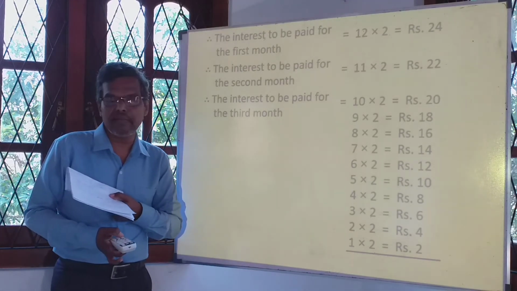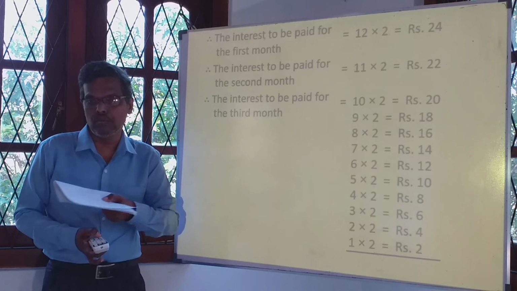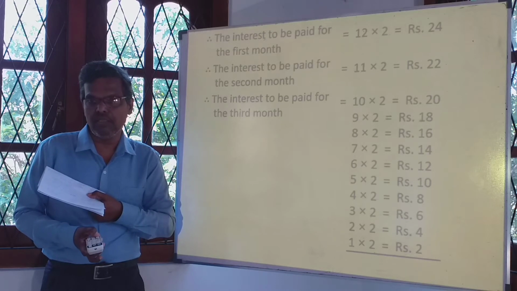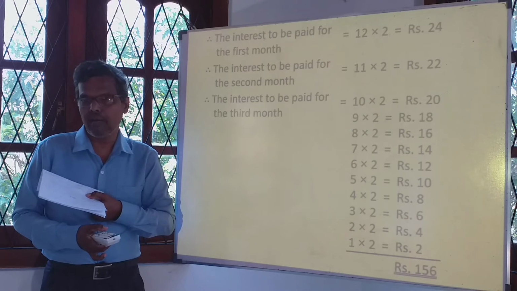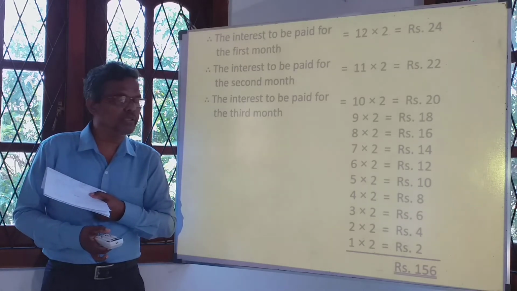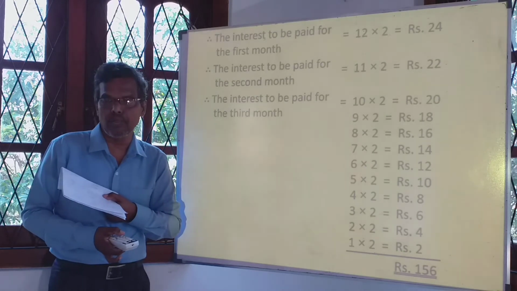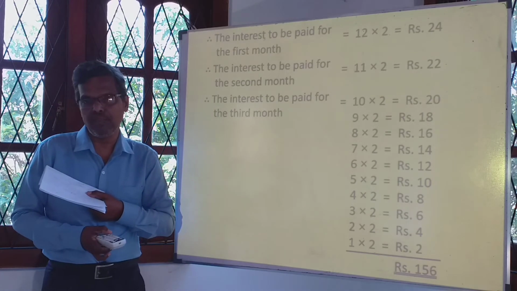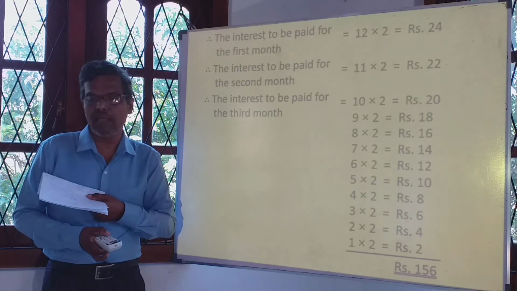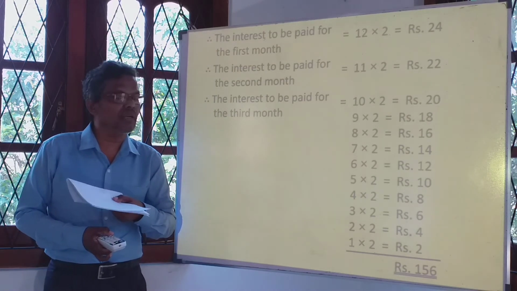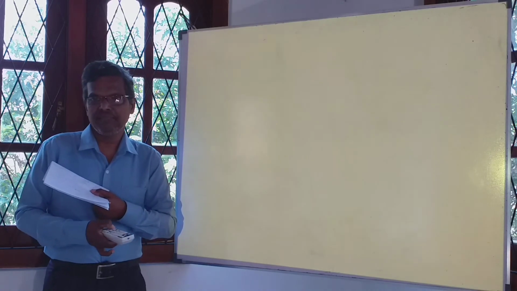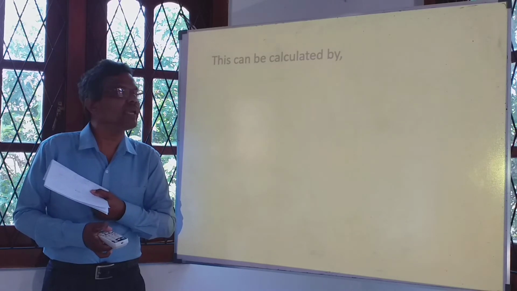The total interest during the whole year, in whole 12 months time, you have to pay back for the loan is the sum of these numbers. When it is added, it is 156. So the total interest you have to pay for the loan during the whole year is 156 rupees. This is the way that we calculate the interest according to the reducing balance, according to the diminishing balance. Right. Then, this can be calculated very easily.